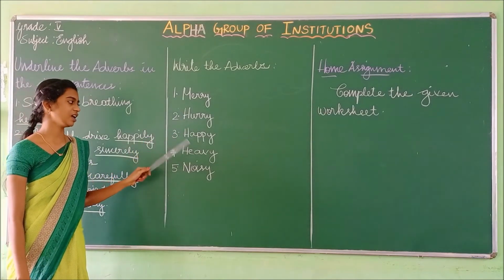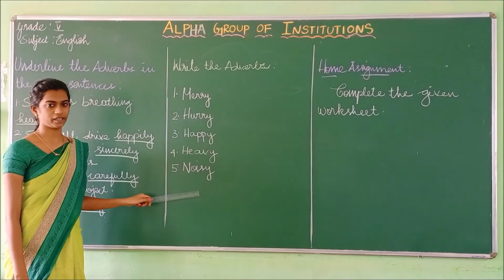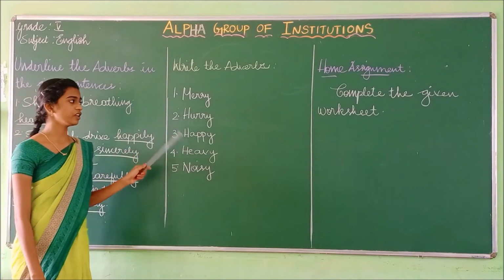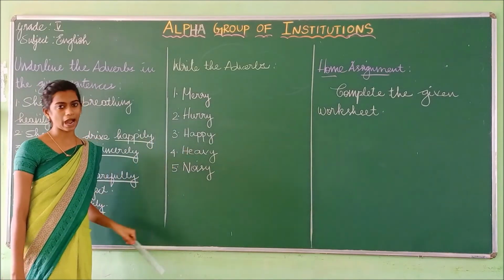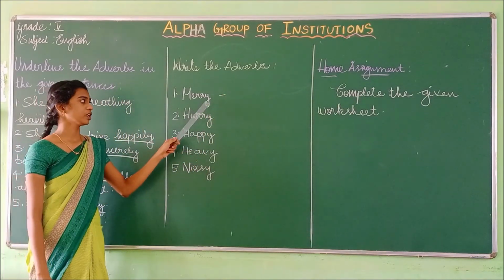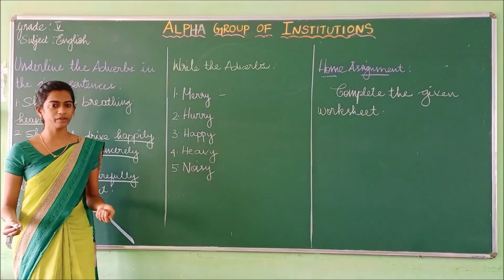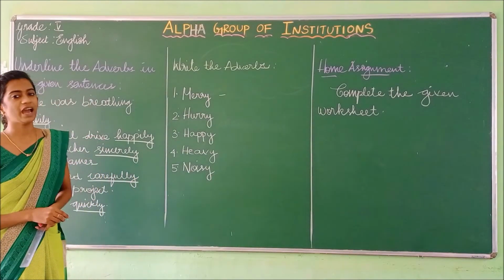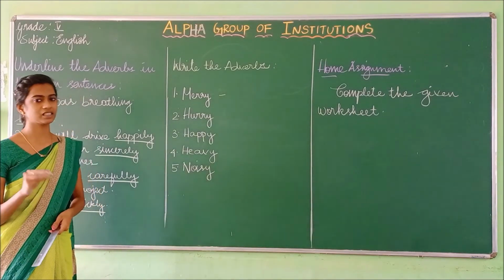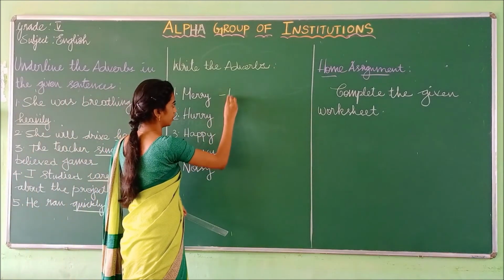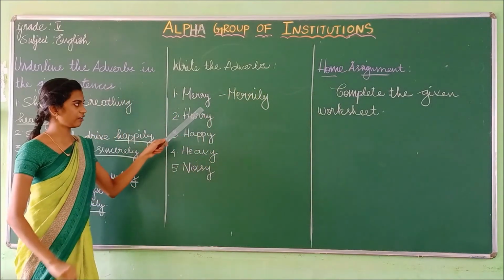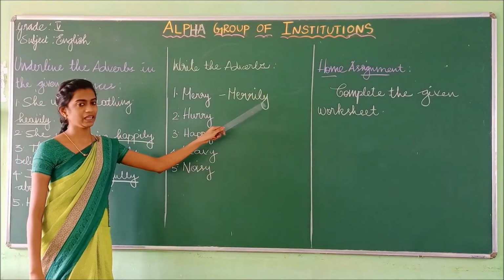Merry, hurry, happy, heavy, noisy. So what are these words called? These are called adjectives. We are going to change these adjectives into adverb form. First, merry, M-E-R-R-Y. It ends with the letter Y. So what do we have to do with a word that ends with the letter Y? We have to remove the Y, and instead of the Y we add I, and then at last L-Y. So merry, merrily, M-E-R-R-I-L-Y.